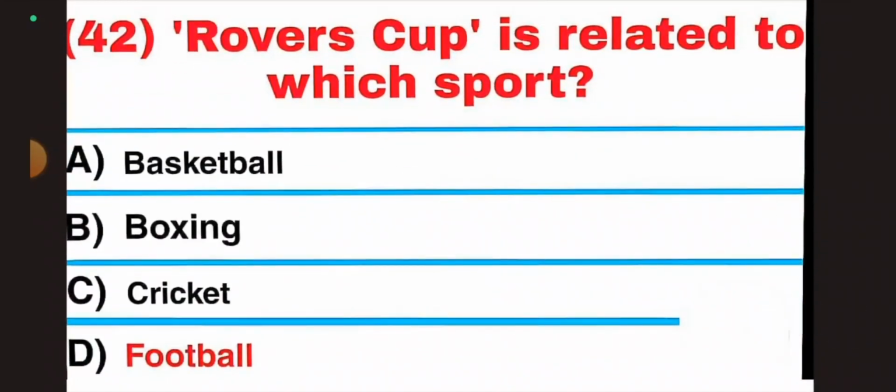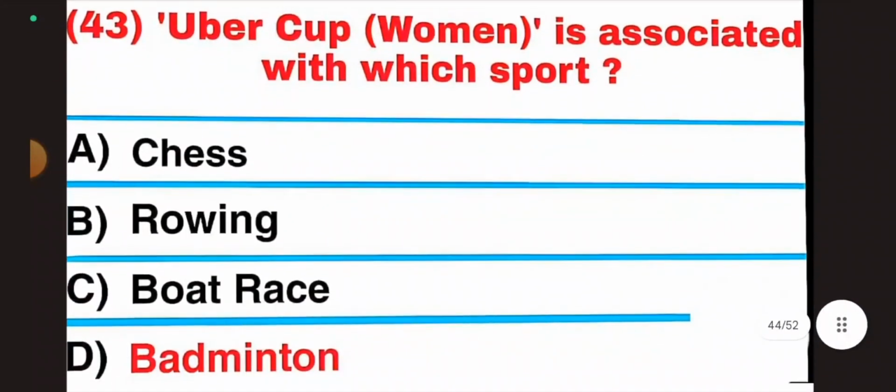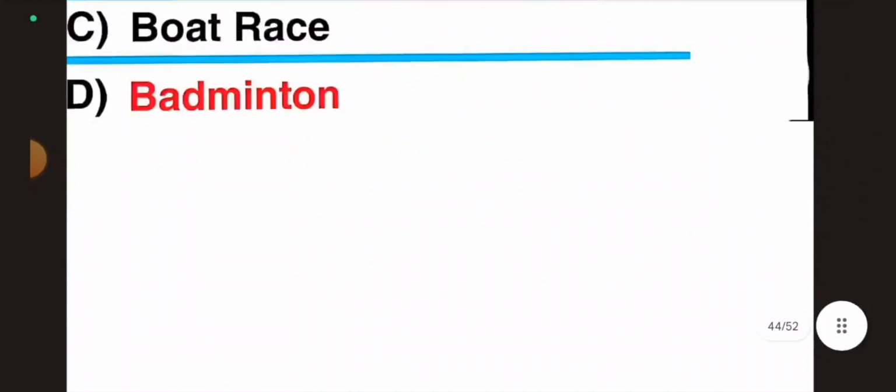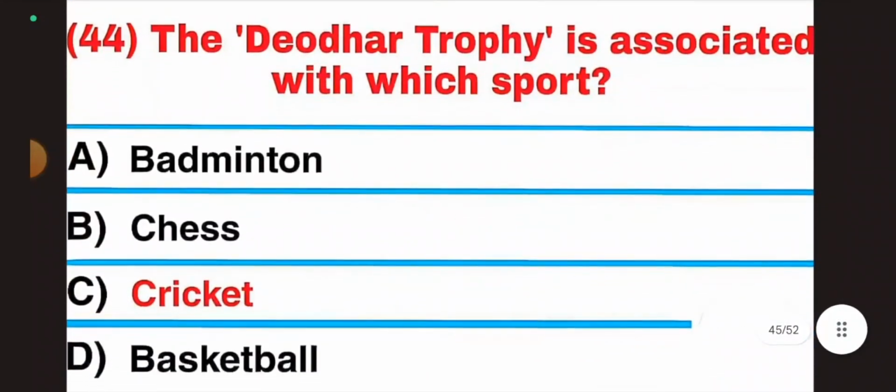Question 42, Rovers Cup is related to which sport? Answer: football.